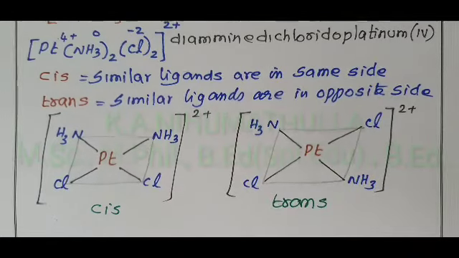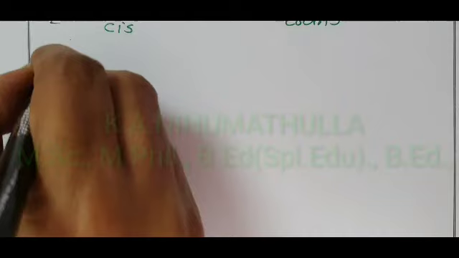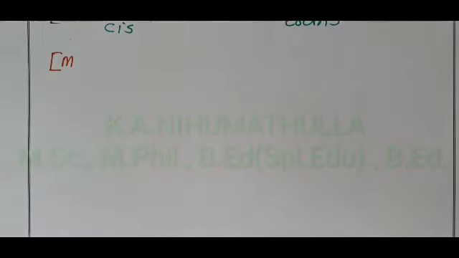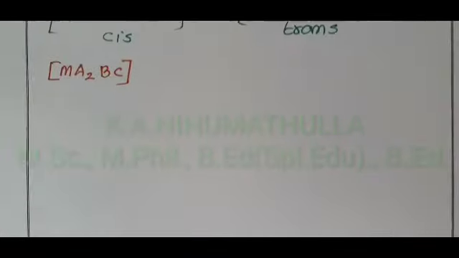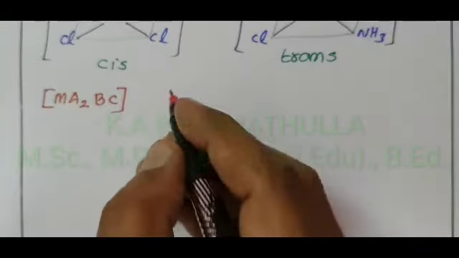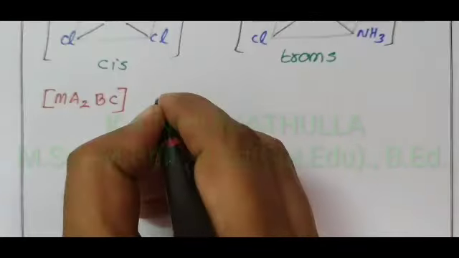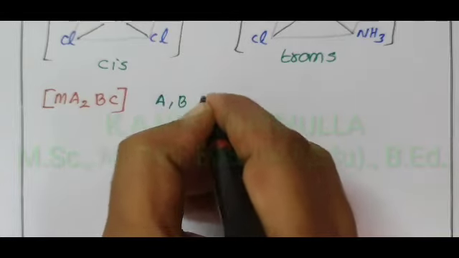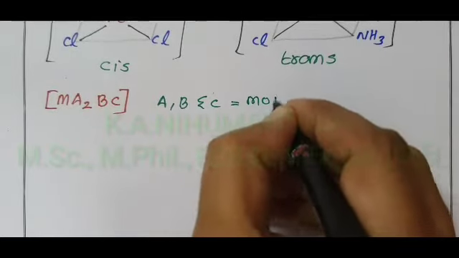Now I take another type of square planar complex. The central metal ion is M. What type of ligands are present? A2BC. M is the central metal ion, and A, B and C are monodentate ligands.